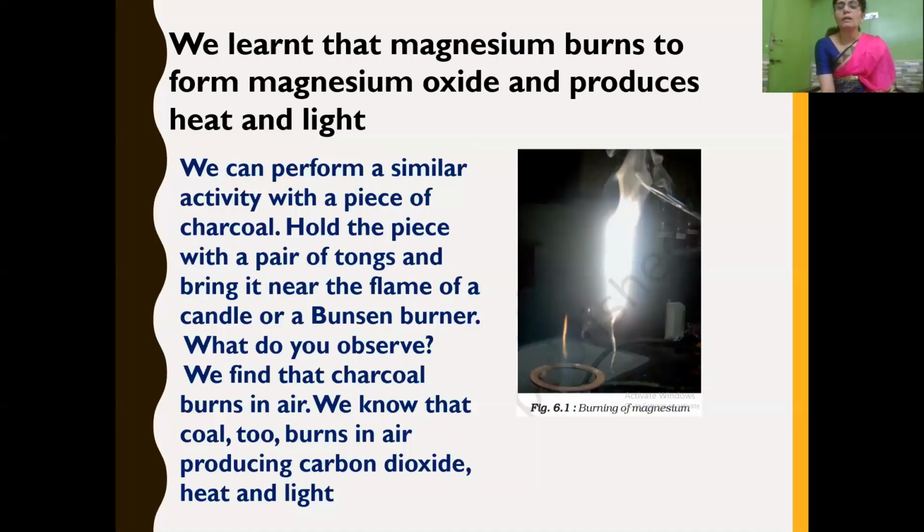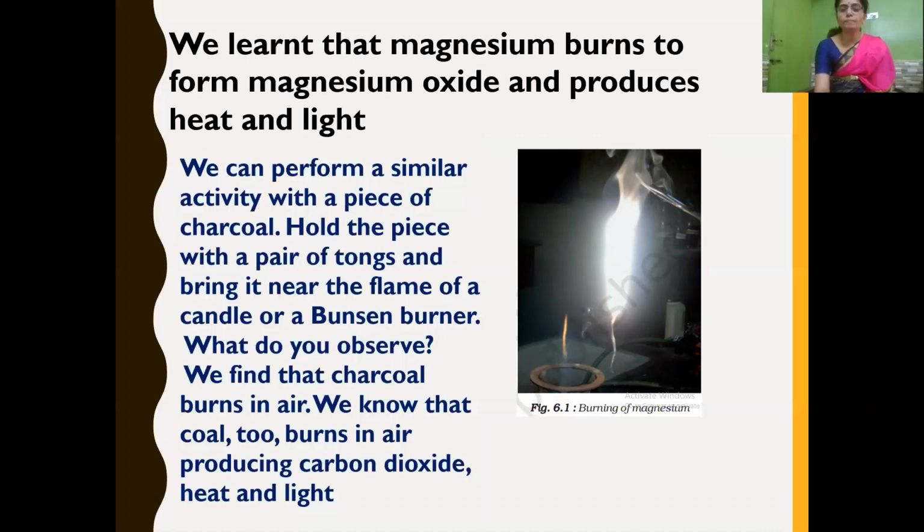Isn't it? Burns. For burning, what is essential? Oxygen. Yes, it burns in air and it produces carbon dioxide. Charcoal is carbon, isn't it? So carbon in presence of oxygen, we have learned that it produces carbon dioxide, heat and light.